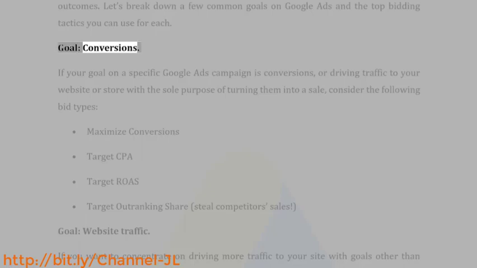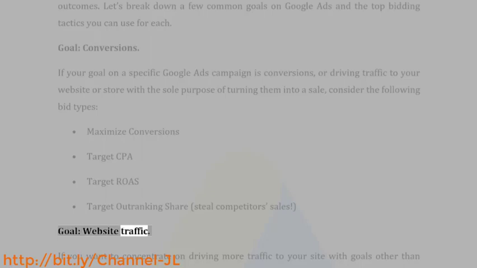Goal: conversions. If your goal on a specific Google Ads campaign is conversions, or driving traffic to your website or store with the sole purpose of turning them into a sale, consider the following bid types: maximize conversions, target CPA, target ROAS, target outranking share, steal competitors' sales.